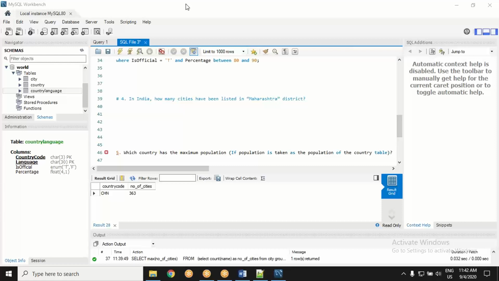Okay. Manohar, is it GK or is it query? Is it SQL?